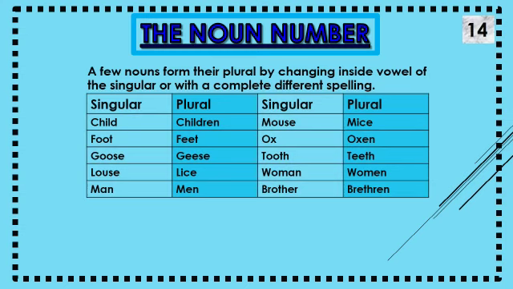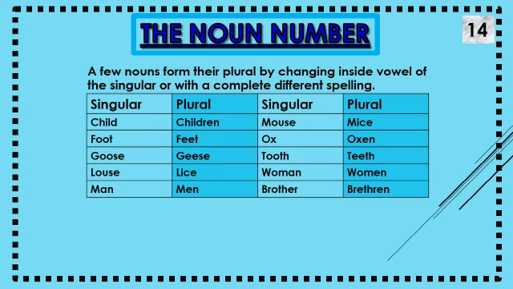A few nouns form their plural by changing the inside vowel of the singular, or with a completely different spelling. Here are some different singulars you can see on the screen. Child will be changed into children. Foot, feet. Goose, geese. Louse, lice. Man, men. Mouse, mice. Ox, oxen. Tooth, teeth. Woman, women. Brother, brethren. Here are some more plurals.